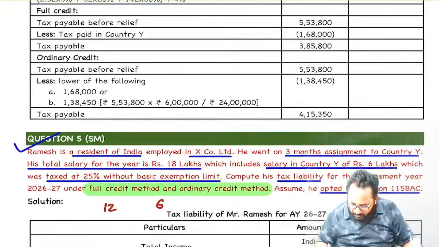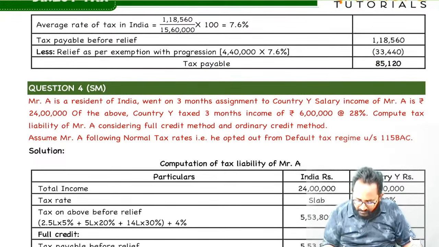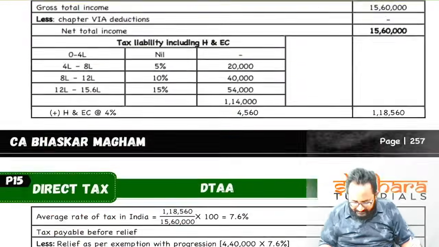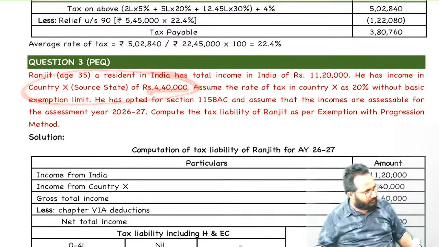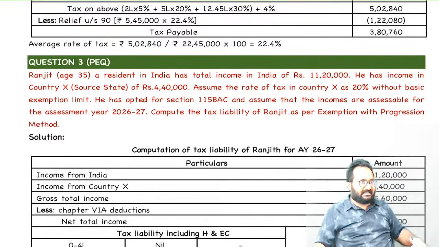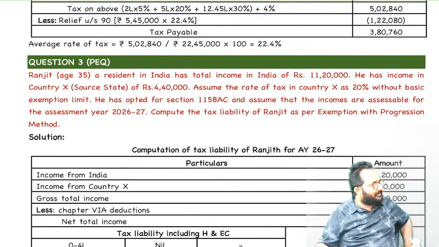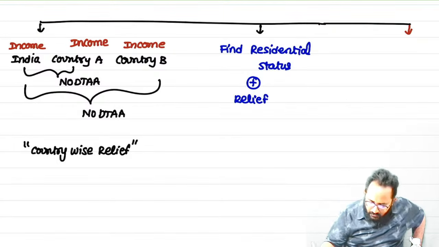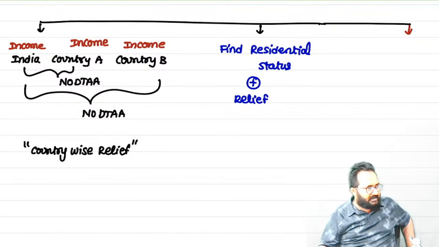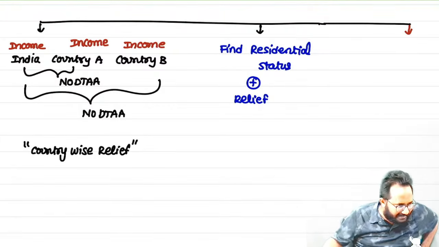Can you tell me here, country Y, how much earned? 6 lakh. Here also, if you observe country Y, how much amount? 6 lakh. Here also, if you observe country X, how much? 4 lakh 40. That means they have given directly in Indian rupees. Our work is very easy. But in the recent exam trends, and not only recent, many years back itself we have had this type of questions, but recently they are asking only this type of questions in our exam.